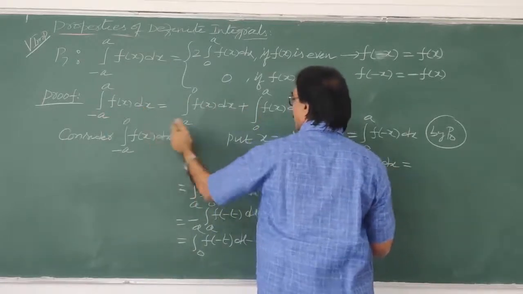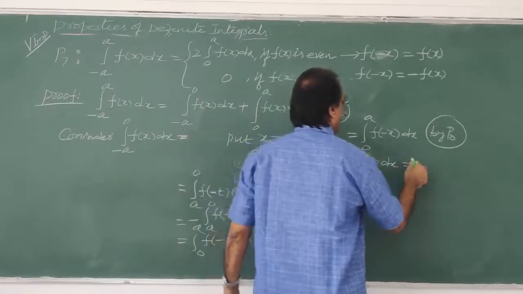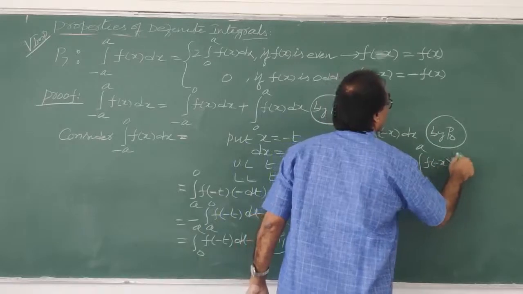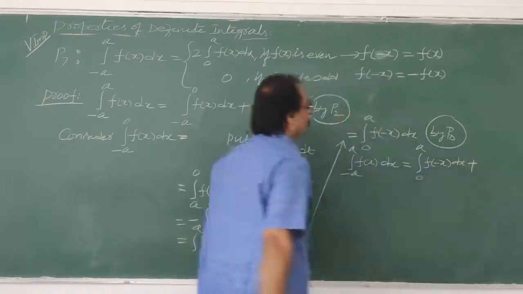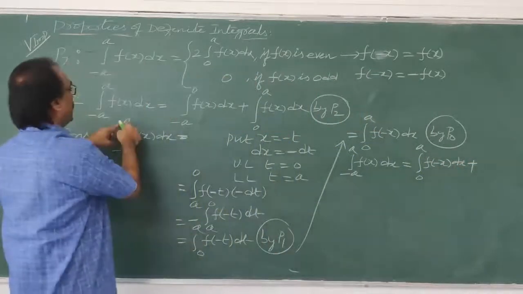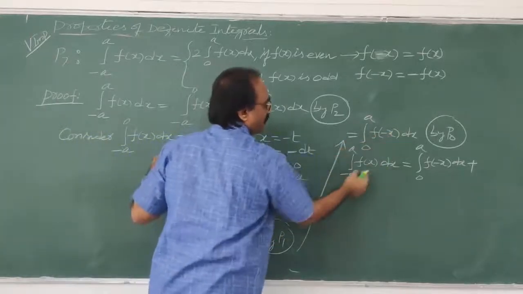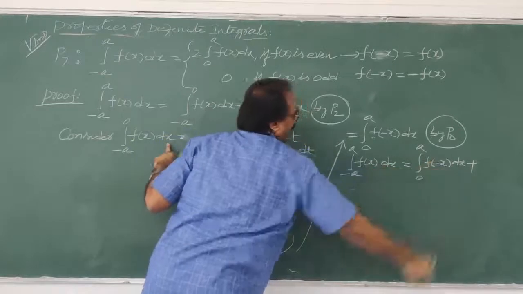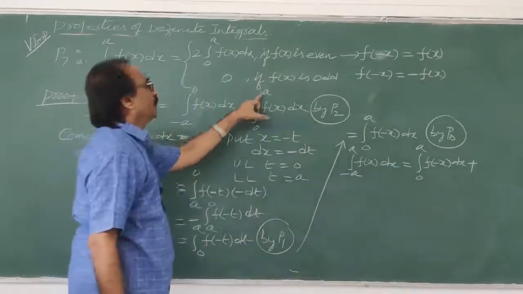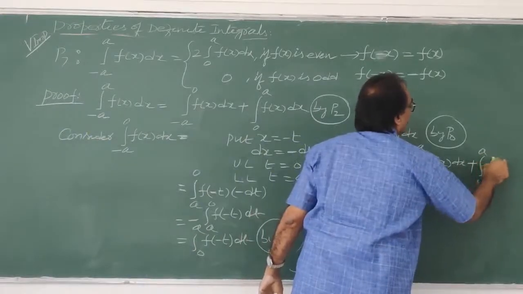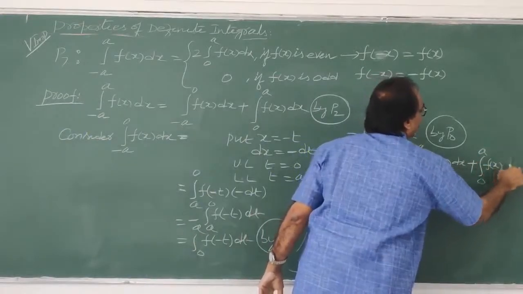Minus a to 0 f of x dx, what did you get? 0 to a f of minus x dx. Correct, no? That one, 0 to a f of minus x dx, plus 0 to a f of x dx. Already we wrote it, 0 to a f of x dx.